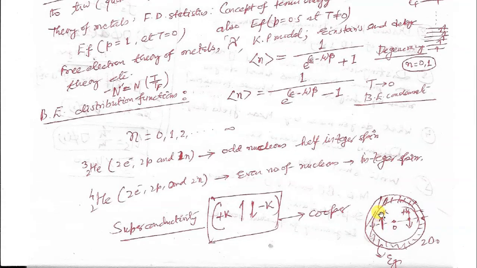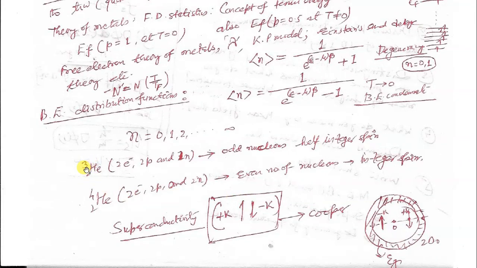So these two electrons are basically fermions, but they are coupled, and this coupling is because of lattice vibration. So this phonon acts as a mediator which mediates interaction between these two electrons. When they are coupled, they behave as a Cooper pair. So these Cooper pairs can exchange energy without any loss of energy. So you have the superconductivity phenomenon, which is because of the Bose-Einstein condensate of these Cooper pairs. So again, this helium